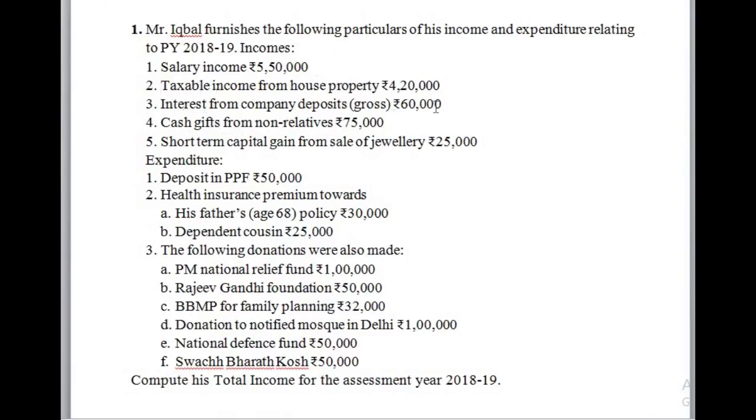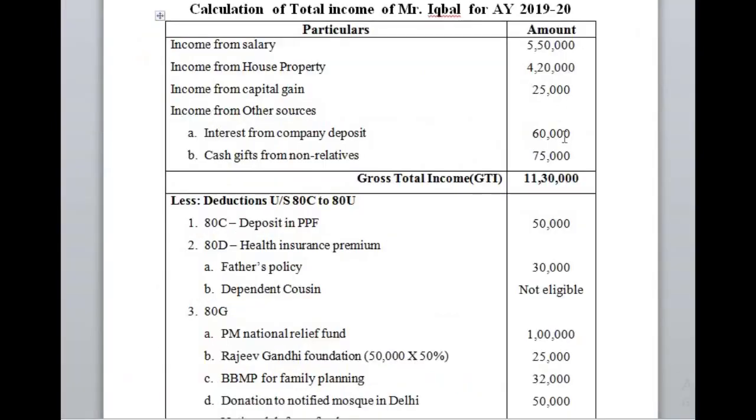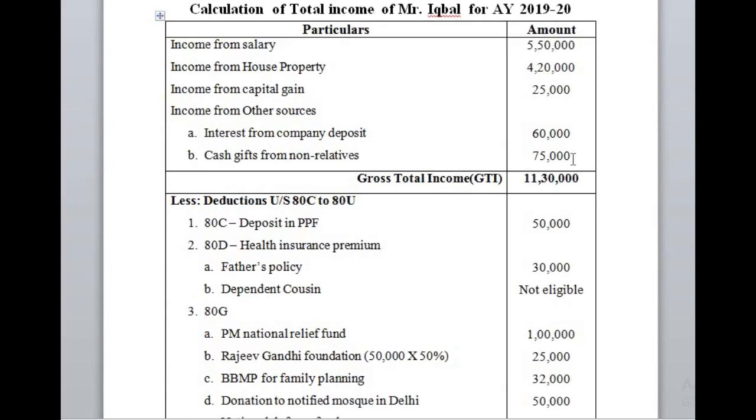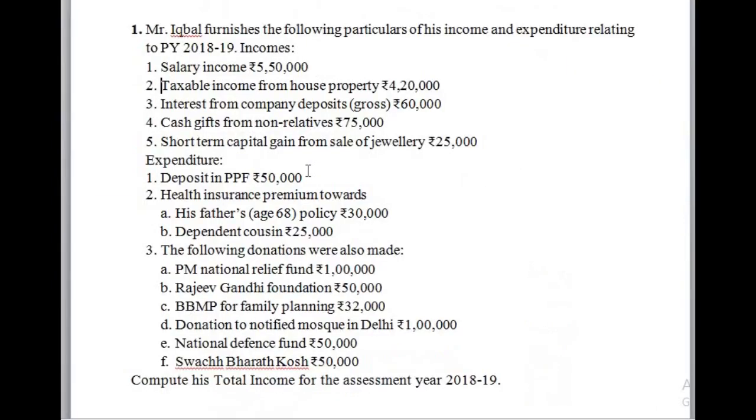Interest from company deposits gross rupees 60,000, the entire amount is taxable. Cash gift from non-relatives rupees 75,000: since it is more than rupees 50,000, the entire amount will be taxable. If it is less than 50,000, it will not be taken as income. Next, in the previous year he made various expenditures like investments and payments, and these will all be considered as deductions.